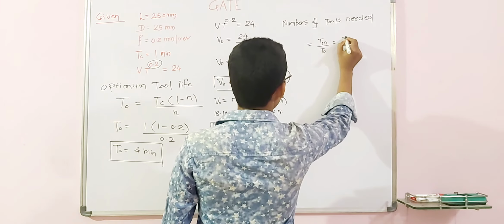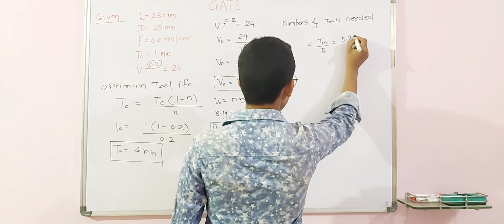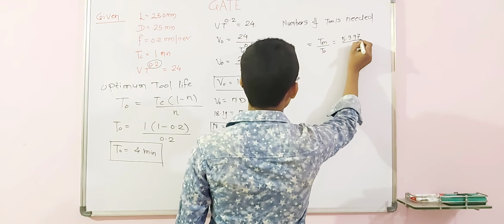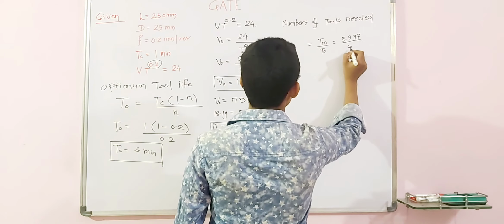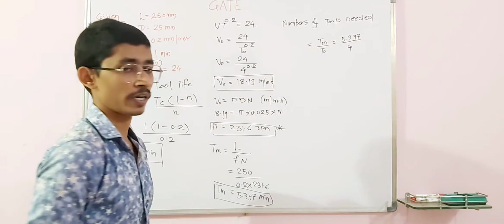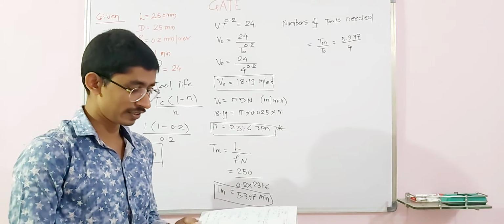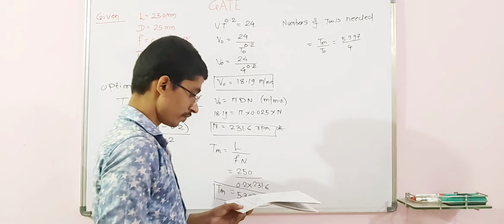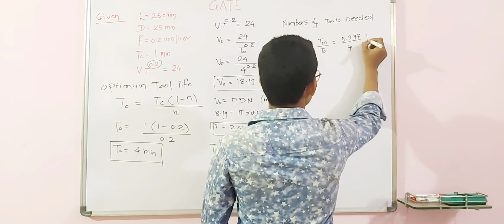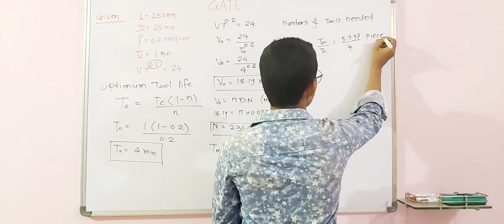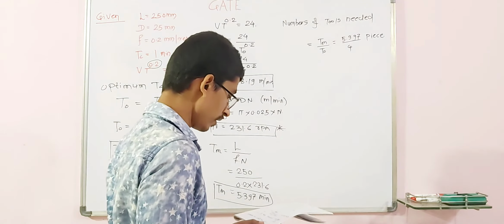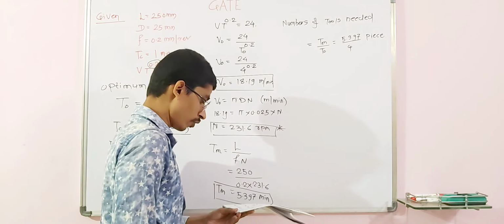That is 5.397 divided by 4 minutes. From that data you can find the number of tools needed, in pieces.